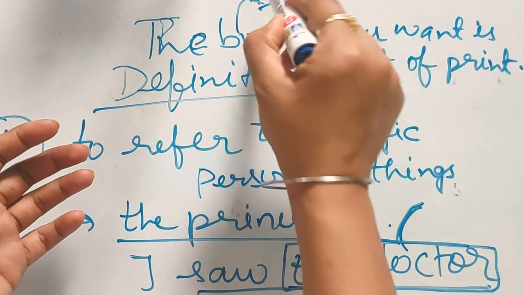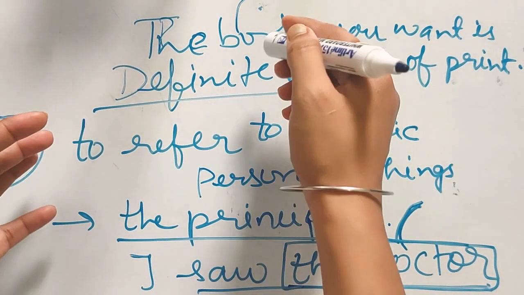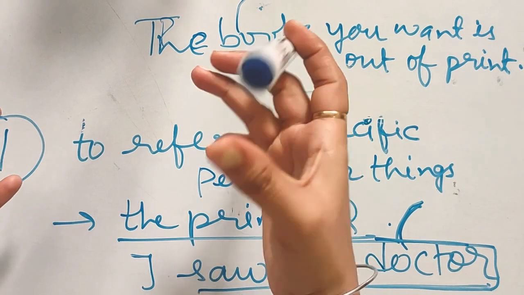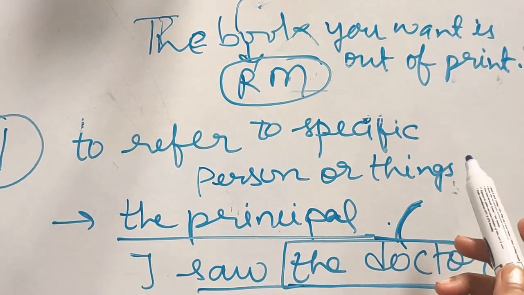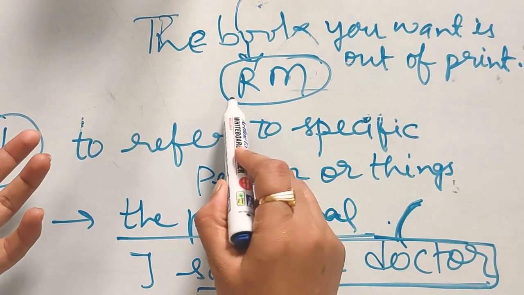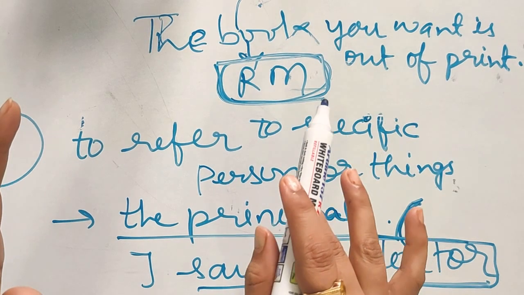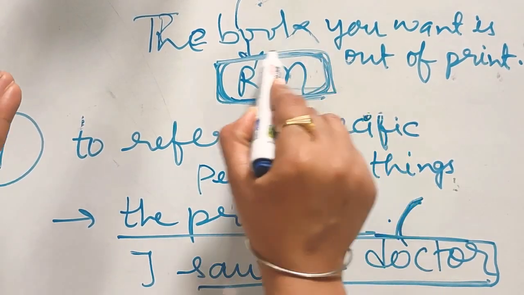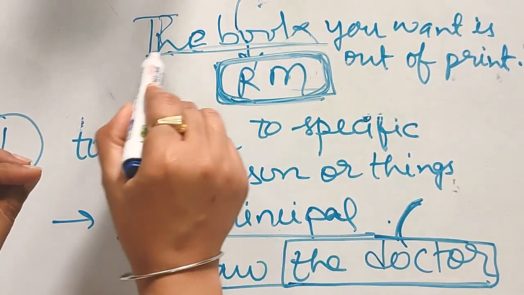Okay, Renan Martin you want, so that Renan Martin is out of stock. Maybe I will write here so you can see. The book you want is Renan Martin, so that book is out of print. So which book? That particular book. We are talking about the particular book. So that one you want. This is a specific one because you want that book only. So you are talking about a specific thing, the book.